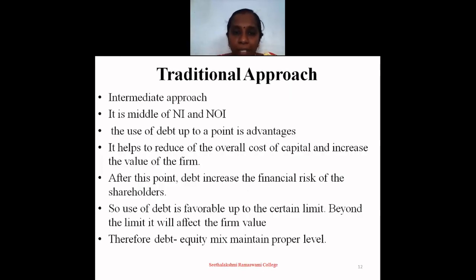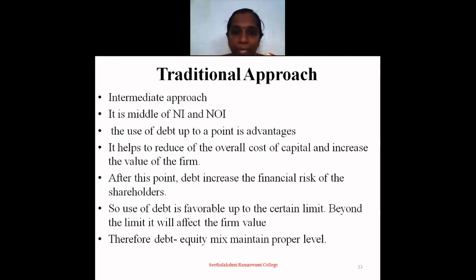The next approach is called the traditional approach. It is an intermediate approach. It is the middle of net income and net operating income. Use of debt up to a point is advantageous. It helps to reduce the overall cost of capital and increase the value of the firm. After this point, as debt increases, the financial risk of the shareholders also increases. So, the use of debt is favorable up to a certain limit. Beyond the limit, it will affect the value of the firm. Therefore, the debt equity mix should be maintained at a proper level.